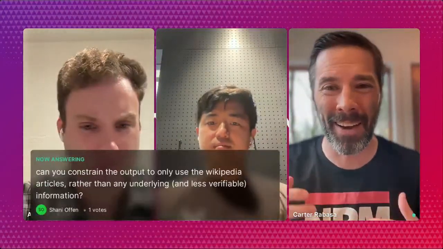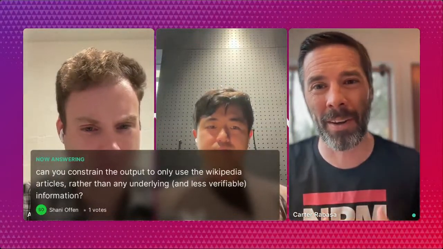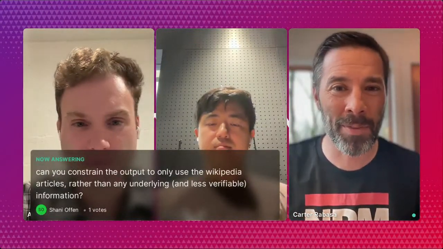We're getting to the end of the hour, so I think we're gonna start to wrap things up. I did want to get to a few of folks' questions. One question that Shani asked is, can you constrain the output to only use Wikipedia articles, as opposed to the underlying information that the LLM was trained on? That's what Jacob means by prompt engineering, right?